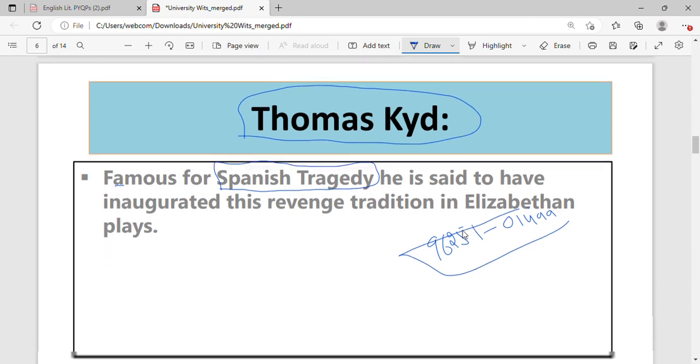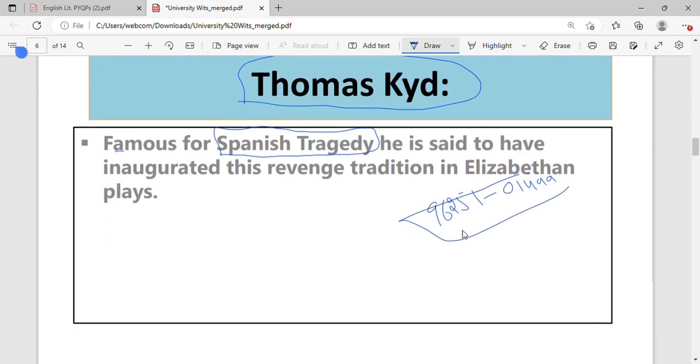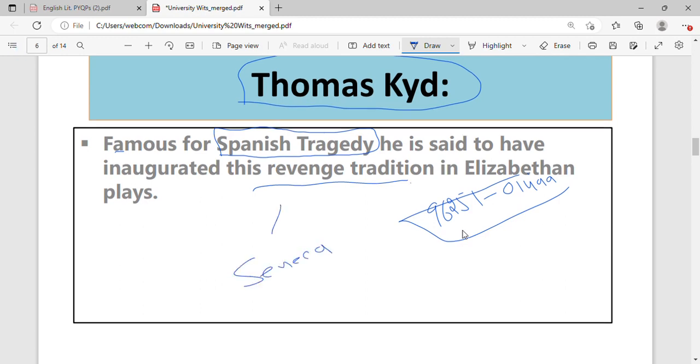Now Spanish Tragedy is the first one that initiated this revenge tradition, and besides it was influenced by Seneca's tragedy. So Seneca was an ancient playwright, ancient Greek or Italian playwright. I'm just missing which country he was from, either Rome or Greece, one of these. He was the main influence for all of these tragedies.